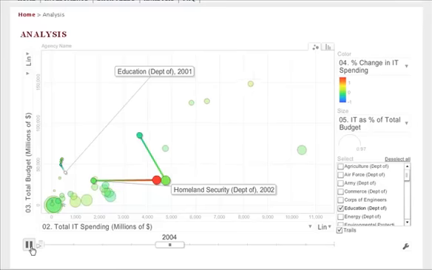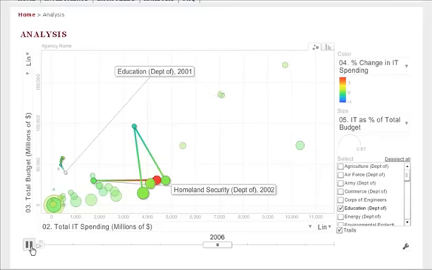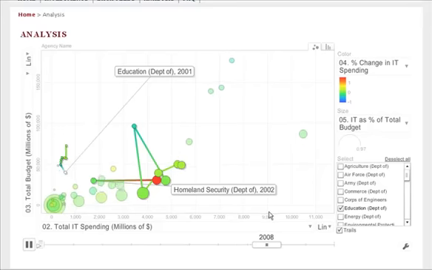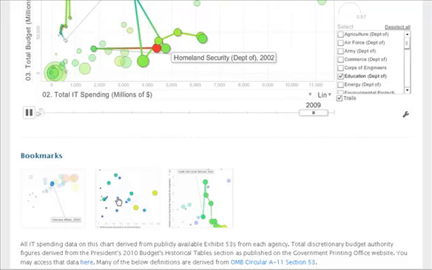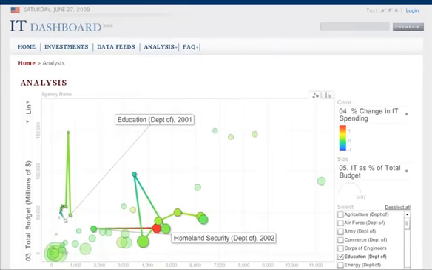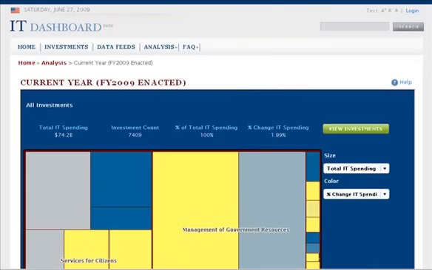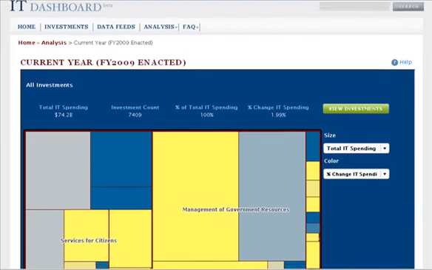This enables users to better understand how the distribution of IT money has changed over time, how the budget of each agency compares to others, and many other interesting analytical questions. Bookmarks, directing users to highlighted examples of what kinds of questions can be answered by the motion chart, are available beneath the chart. Alternatively, you can use a visual tree map of the current year's IT portfolio to browse through the data using a by agency or by type of spending perspective.